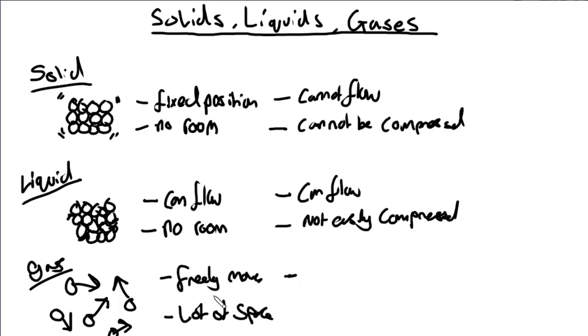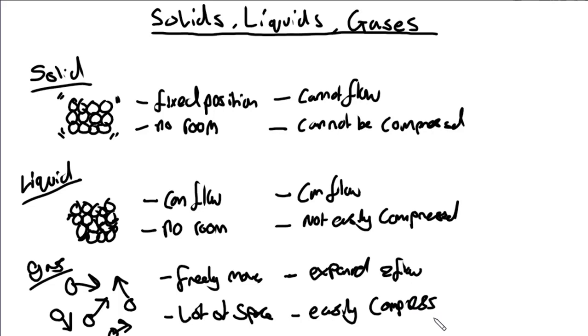Therefore, the properties of gases can be explained again by these two, as gases can expand and flow, and they are easily compressed. So you can easily compress a gas into a smaller container with not much effort. You can compress liquids and solids, but it requires a really high amount of pressure to do so. So in this instance, we'll just consider solid incompressible, liquid not easily compressed, and gases compressible.